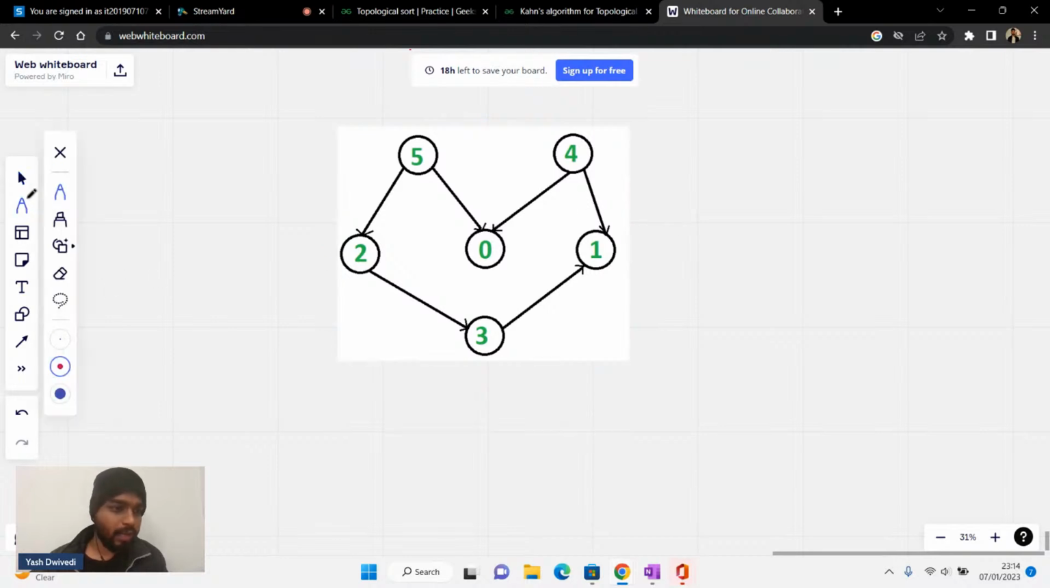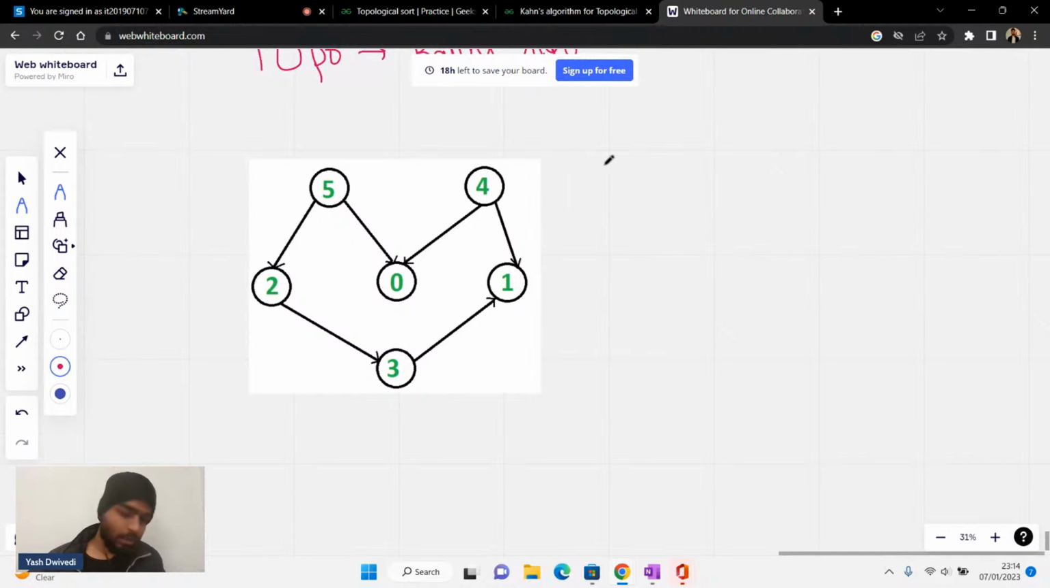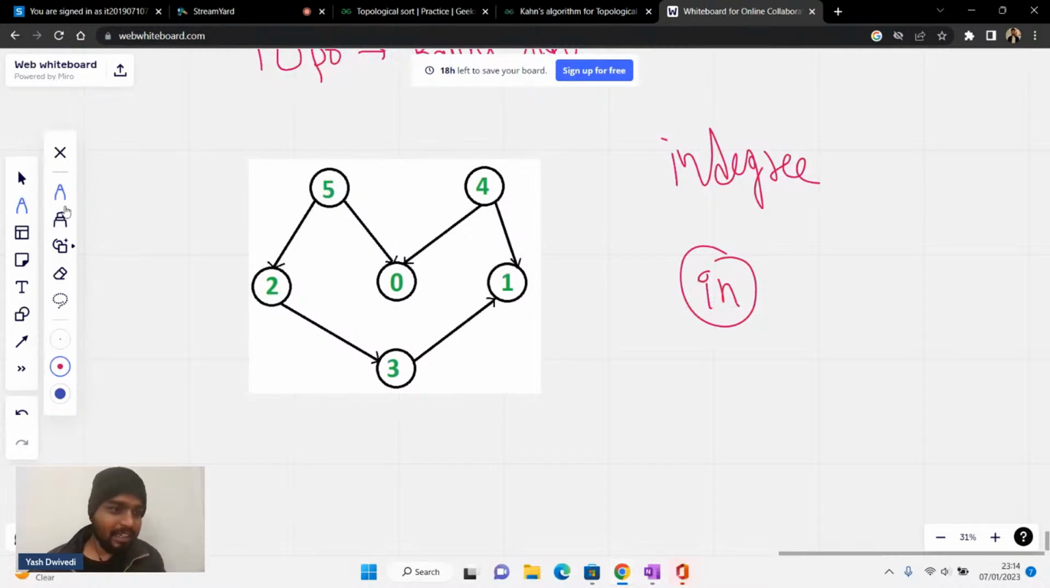Okay. So now let's do one thing. There's one concept of in degree. It works on the concept of in degree. Please write in the chat. There's something that is known as in degree.